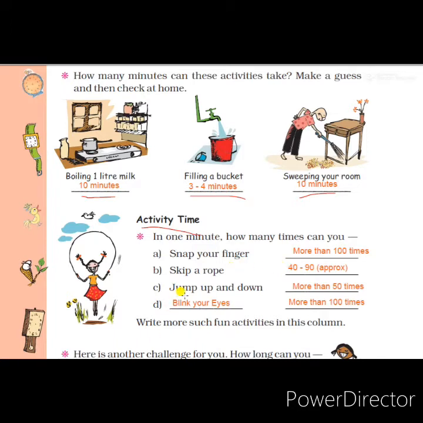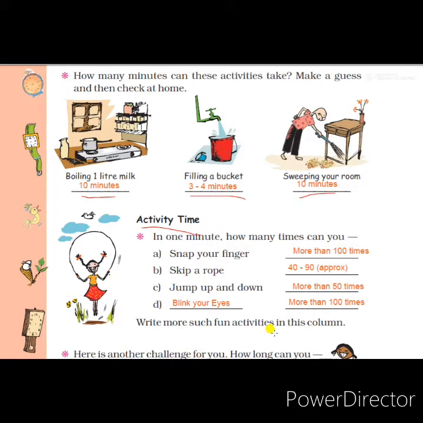Now the next one is jump up and down. Very easy. This we can do very easily. Within 1 minute you can do approximately 90 times. You can jump up and down 90 times. This also depends on your stamina, students. Next, another question is asking here. You write one more such fun activity in this column and write how many times you can do it.